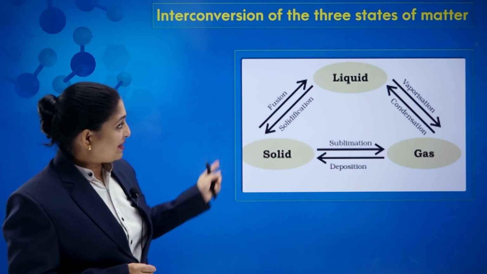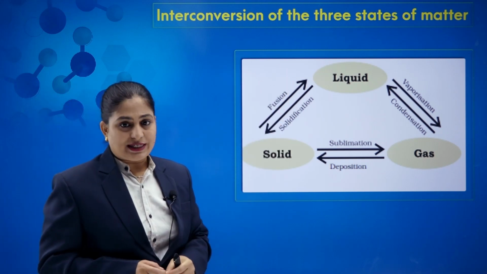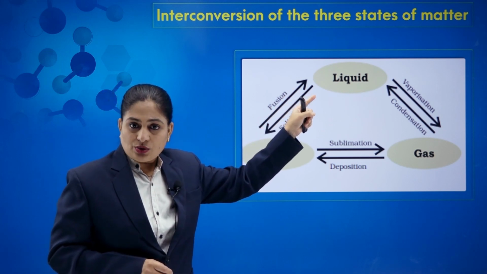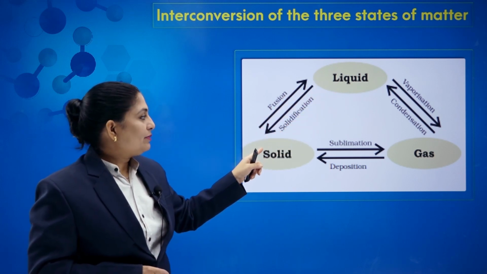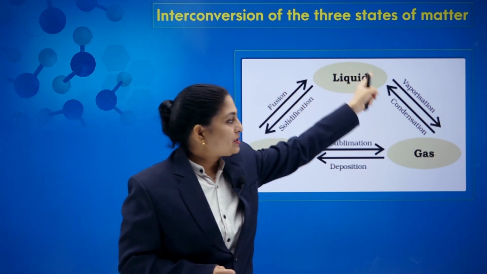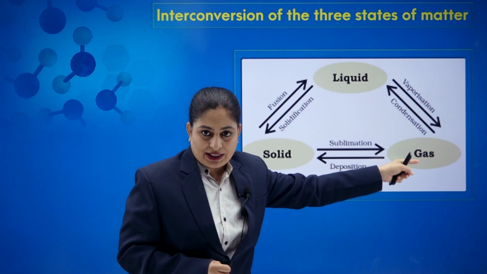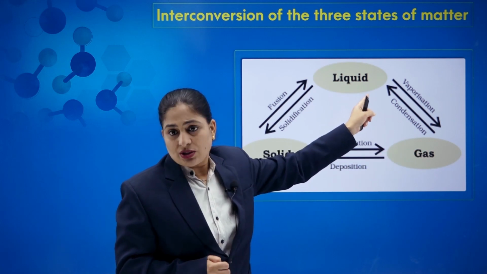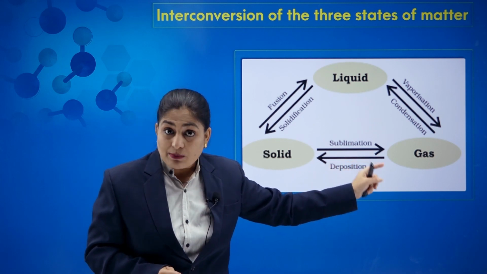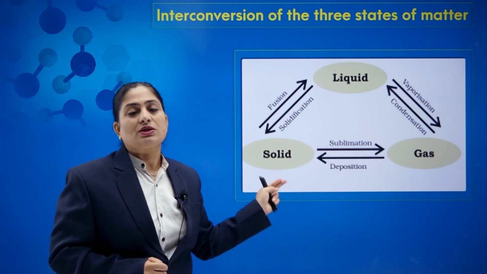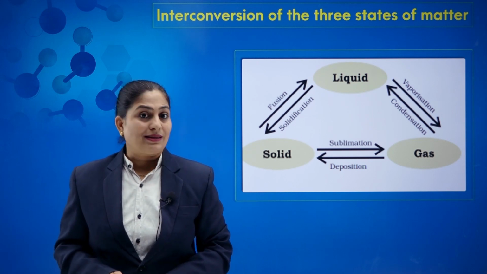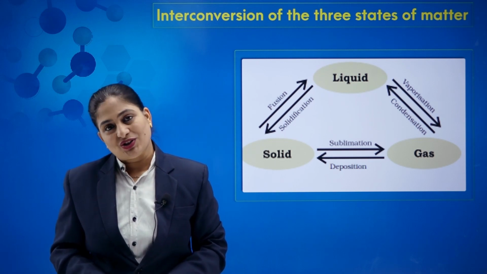So this is what we have seen, the interconversion of three states. Solid on heating, that means the process of fusion, changes into liquid. Liquid can come back by the process of solidification and changes into solid. Liquid changes into vapor or gas by vaporization. Gas in turn changes into liquid by condensation. Similarly, solid changes into gas by sublimation, and gas changes into solid by deposition. And I have told you that deposition is nothing but the reverse of the sublimation process.